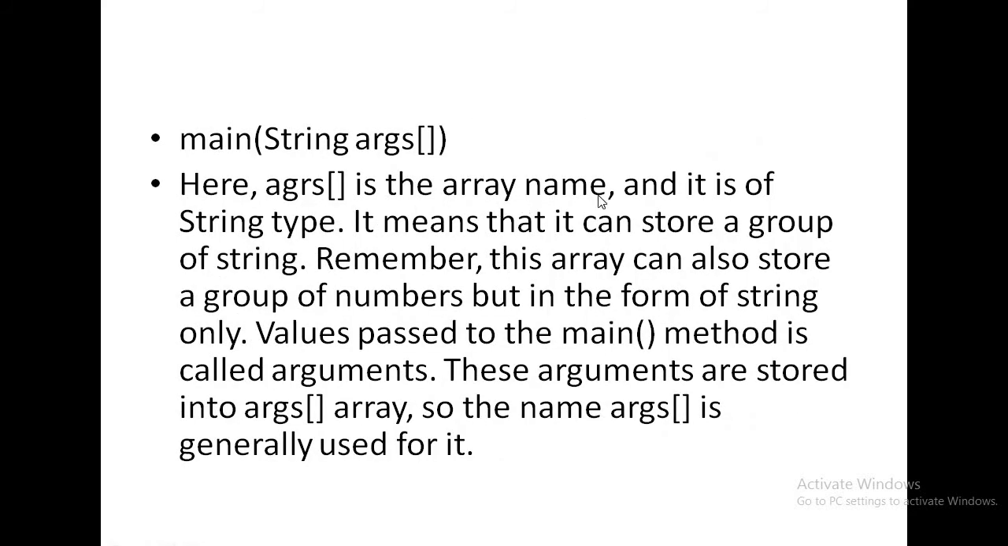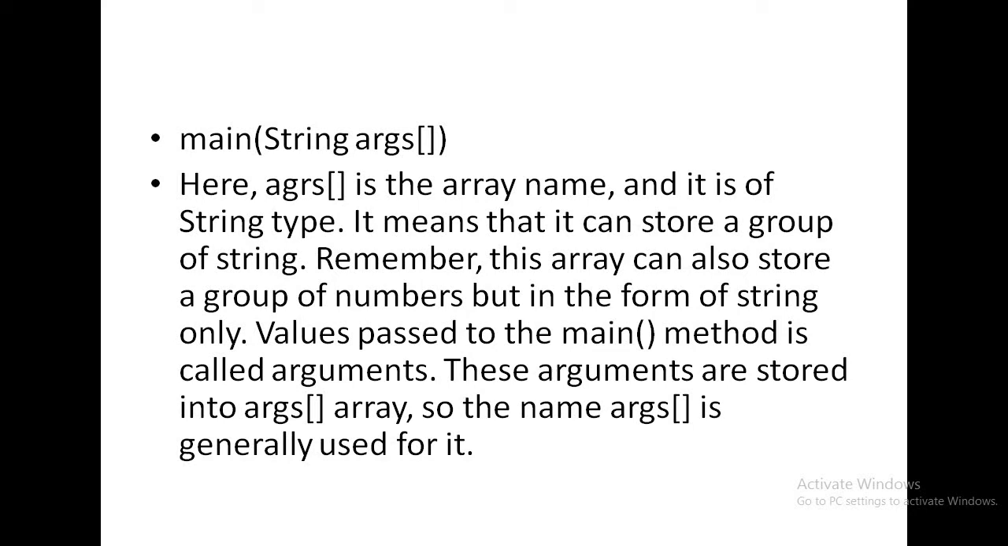Here args is the array name and it is of String type. It means that it can store a group of strings. Remember, this array can also store a group of numbers, but in the form of strings. Values passed to the main method are called arguments. These arguments are stored in the args array. So the name args is generally used for it.